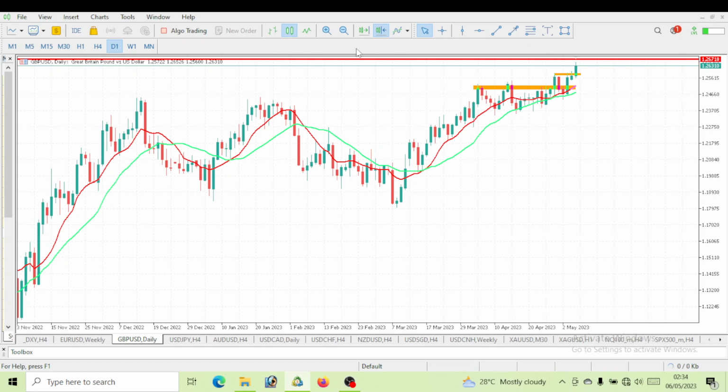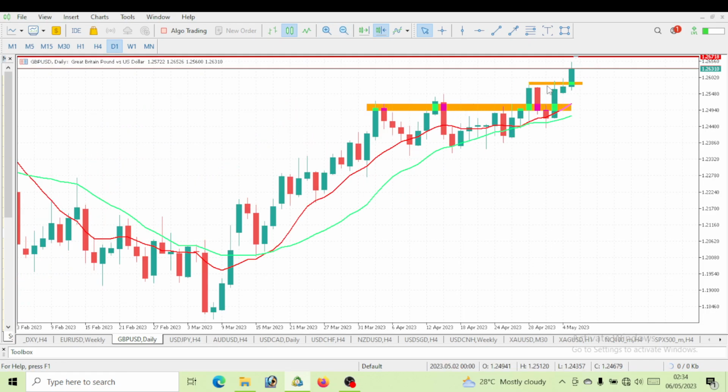Now let's see what this GBP USD will be giving us this week. Right now, I want you guys to know that we'll be expecting major news this week. First, we'll be expecting news on CPI, which is going to have an effect on this GBP USD because it is on the USD index, or DXY. Whatever happens on the DXY will definitely reflect on our GBP USD. We would also be expecting news on PPI this week, which is going to have a lot of impact on this GBP USD. And also on Thursday, we will be expecting an increase in bank rates on GBP, possibly.